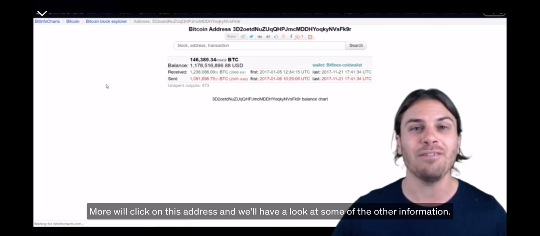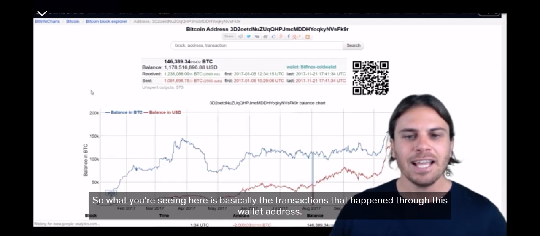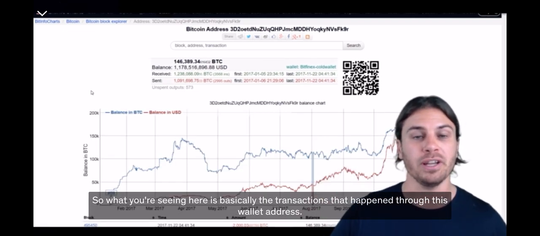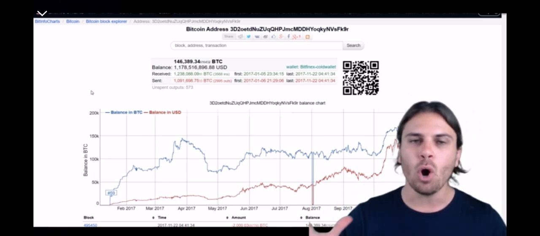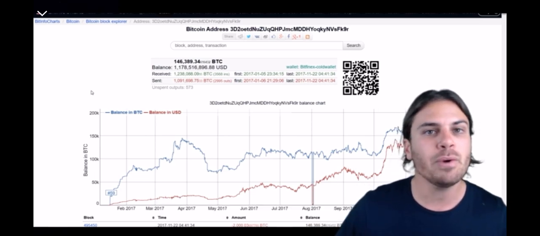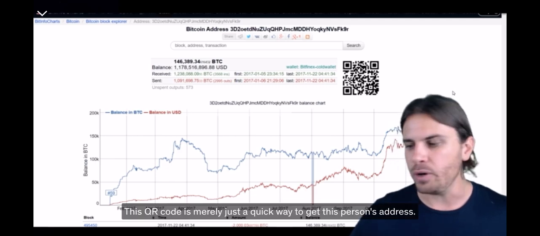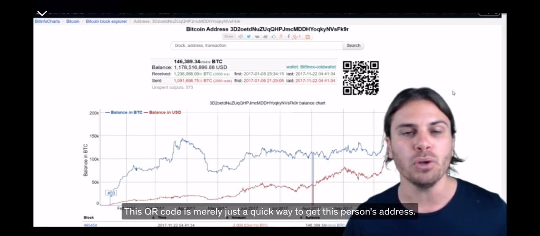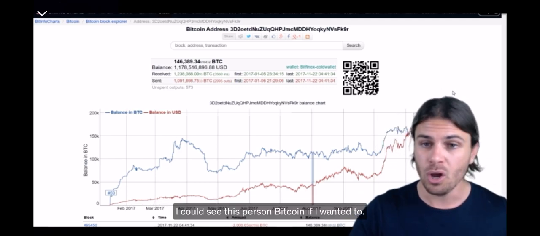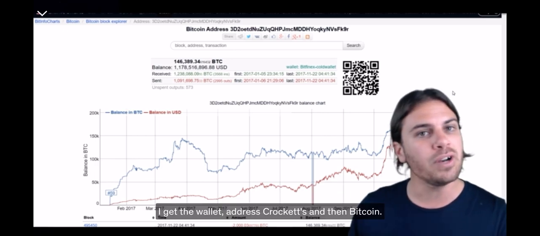Let's have a little bit of a look more. We'll click on this address and have a look at some of the other information. What you're seeing here is basically the transactions that have happened through this wallet address. Now again, Bitcoin is public. Everything on the Bitcoin network is public information. Anyone can view this at any time. This QR code is merely a quick way to get this person's address. I could send this person Bitcoin if I wanted to. I could scan their QR code, get their wallet address, and send them Bitcoin.